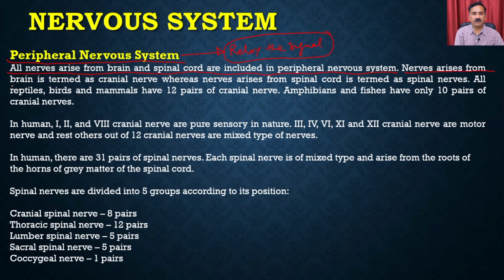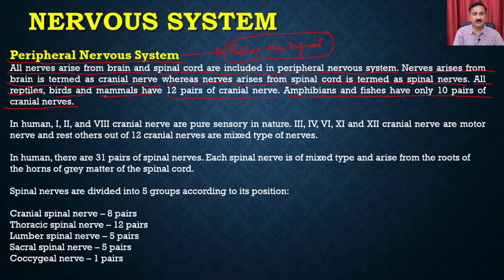Nerves arising from the brain are termed the cranial nerves, whereas the nerves arising from the spinal cord are called the spinal nerves. All reptiles, birds and mammals have 12 pairs of cranial nerves. Amphibians and fishes only have 10 pairs of cranial nerves.